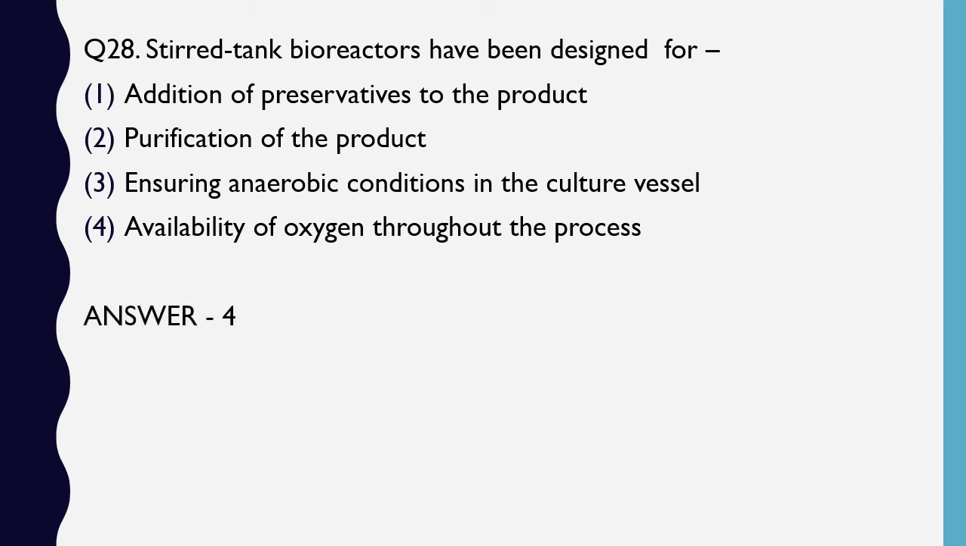So a stirred tank bioreactor has a stirrer, right, which rotates and mixes all the material that is there in the bioreactor. So when the materials are rotated, there is quite good mixing of the oxygen so that oxygen is available to every part of the bioreactor. An organism growing in different parts is able to get the oxygen and derive its oxygen source, right? So the stirred tank bioreactors are designed for availability of oxygen throughout the process.